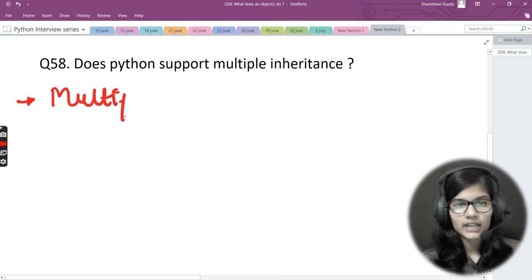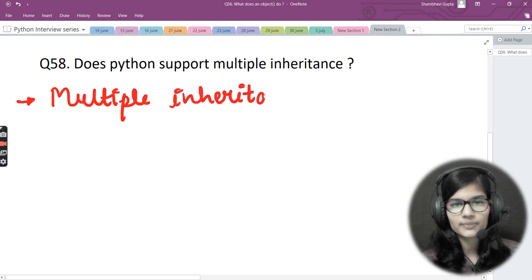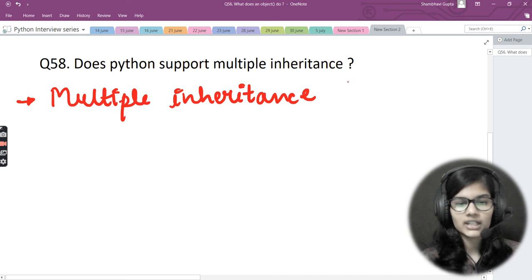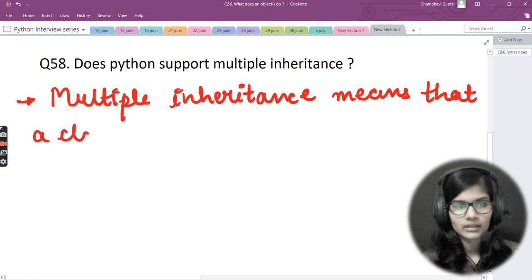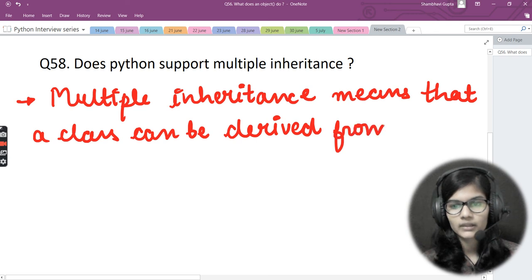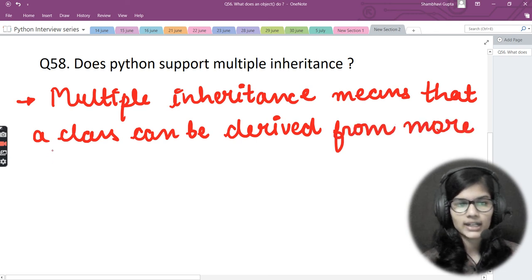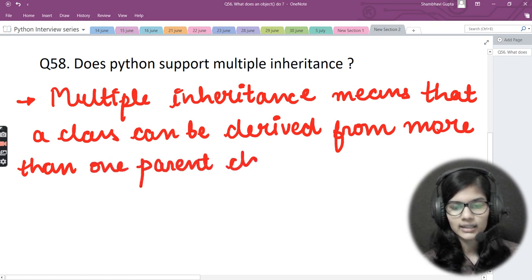So I would just write here, multiple inheritance. First of all, I'll be explaining the meaning, what we just meant by multiple inheritance. Multiple inheritance means that a class can be derived from more than one parent class.